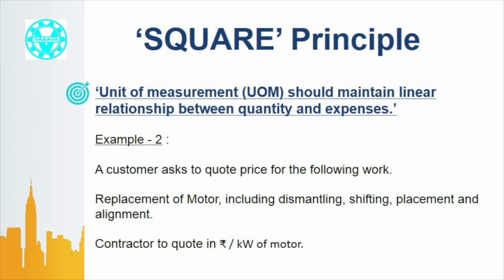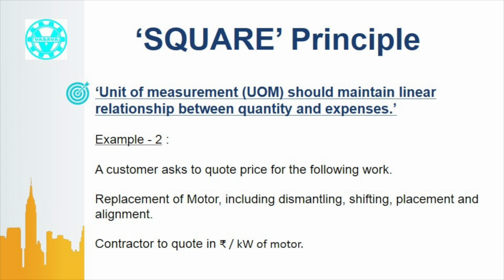Let us take another typical example. A customer asks the contractor to quote a price for replacement of motor in rupees per kilowatt basis. This was a requirement of an annual maintenance contract. The customer wants to fix schedule rates for activities. There are hundreds of jobs in the price list and this is one out of them. There are many varieties of motors at various places of different kilowatt.